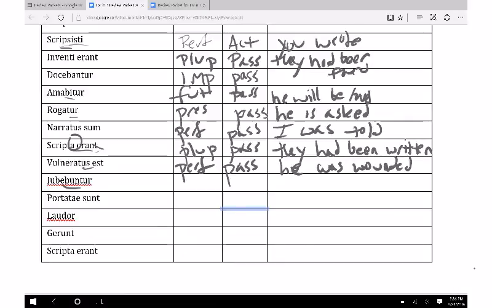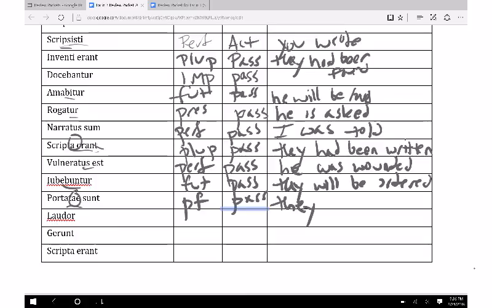Iubebuntur, we have bunt, so that's going to be future, right? The ur makes this passive. So here, they will be ordered. Okay? Portatae sunt. All right? So here again, two words, passive, and then perfect because of the sunt. Now it's ae. We're going to use they, but we're actually talking about a group of something feminine here. The group is plural, we know because of the ae, just so you know. So they were carried.